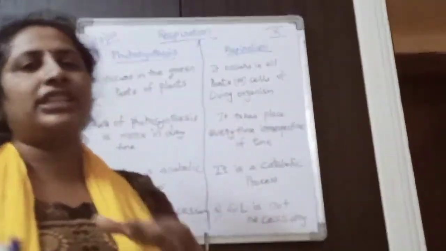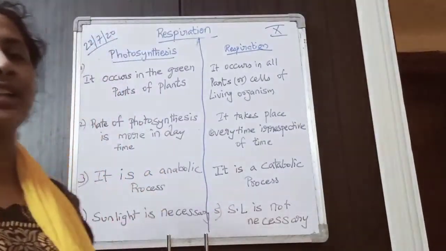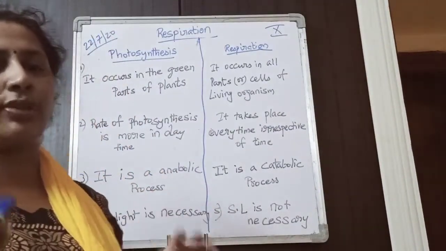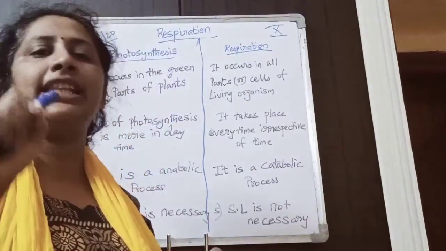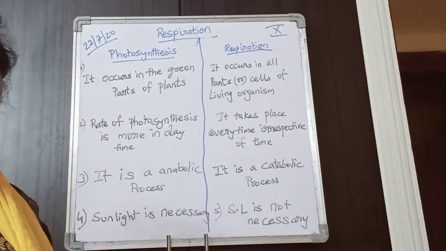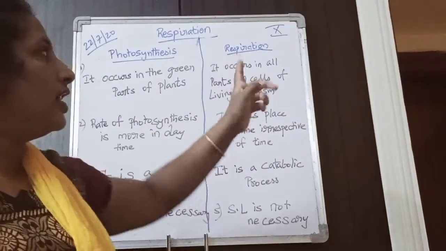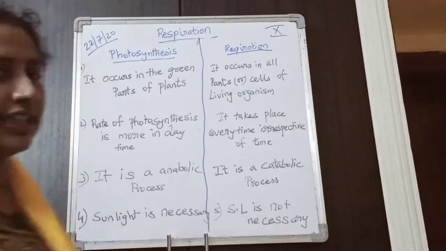Now respiration is not like that. It should occur in all the parts, that is, all the cells of the body. If it is not occurring in even a single cell, the cell would die. So in all the cells, respiration should definitely occur. It occurs in all parts or all the cells of the living organism.